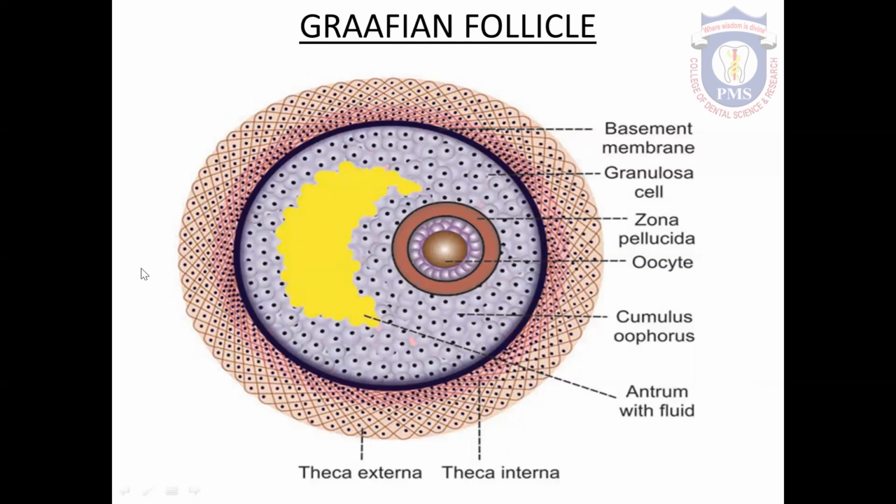And in this stage, a capsule is formed around the follicle. That is called theca layer. This is the theca layer. The theca layer is again divided into theca interna and theca externa. Theca interna is the loose connective tissue layer, and theca externa is the tough fibrous layer. The theca interna layer secretes estrogen.